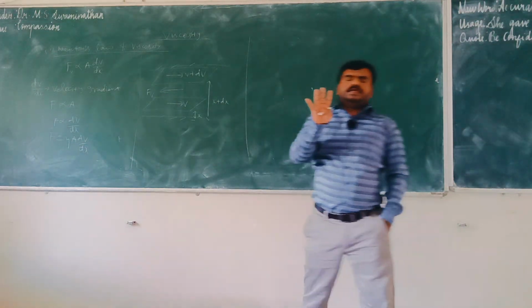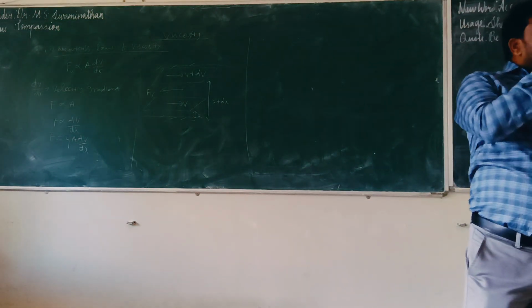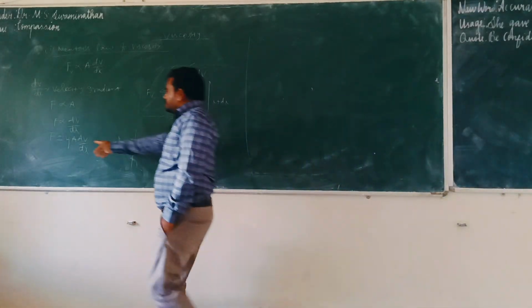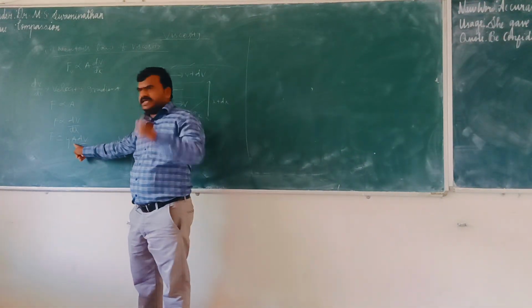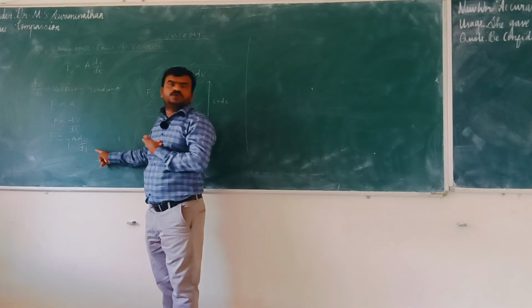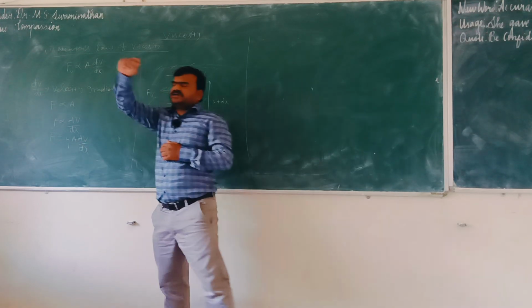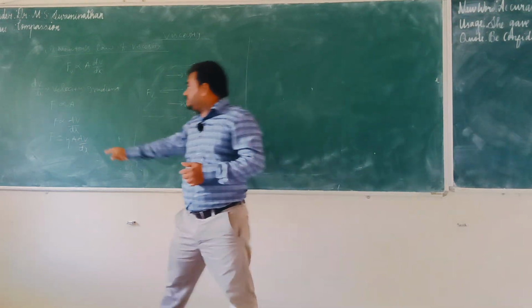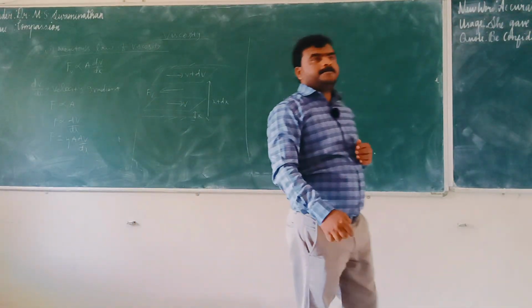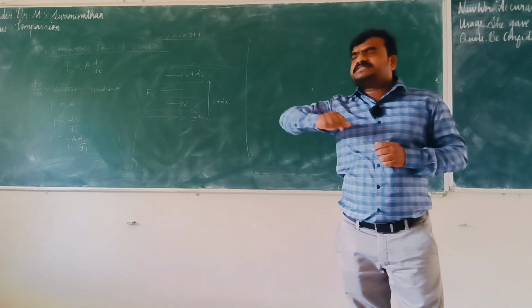NEET and JEE question papers will be prepared in 4 areas. The first one is fact-based questions. For example, F depends on the area of the layer, the velocity of the layer, and at what distance, the height, it is located. These are the 3 variables. Based on this, which of the following variables affects viscous force? Options A, B, C, D. Out of 3, any one will be there. That is fact-based questions.